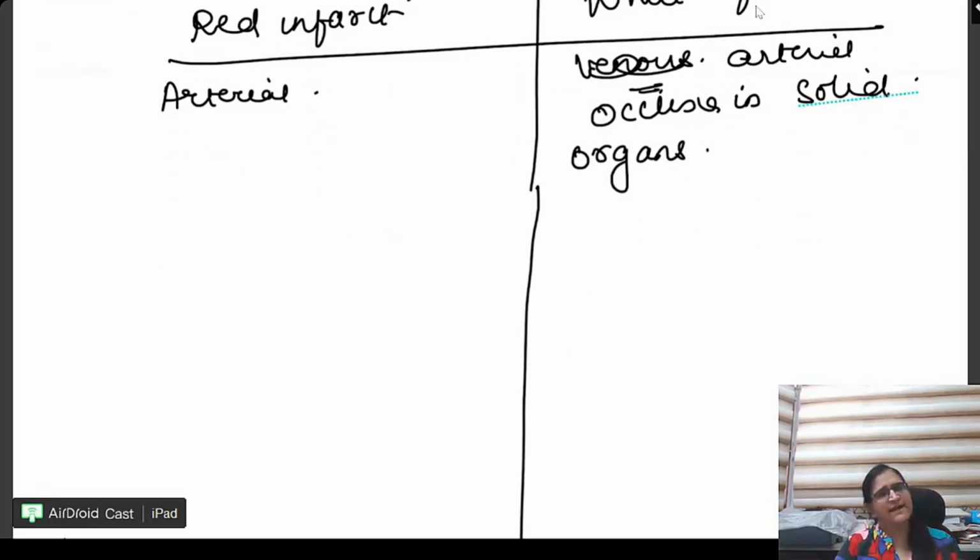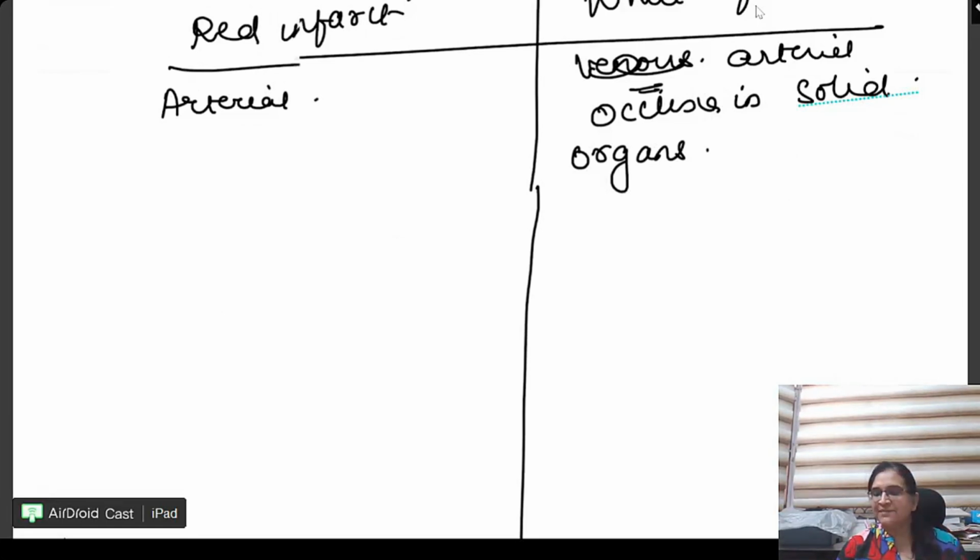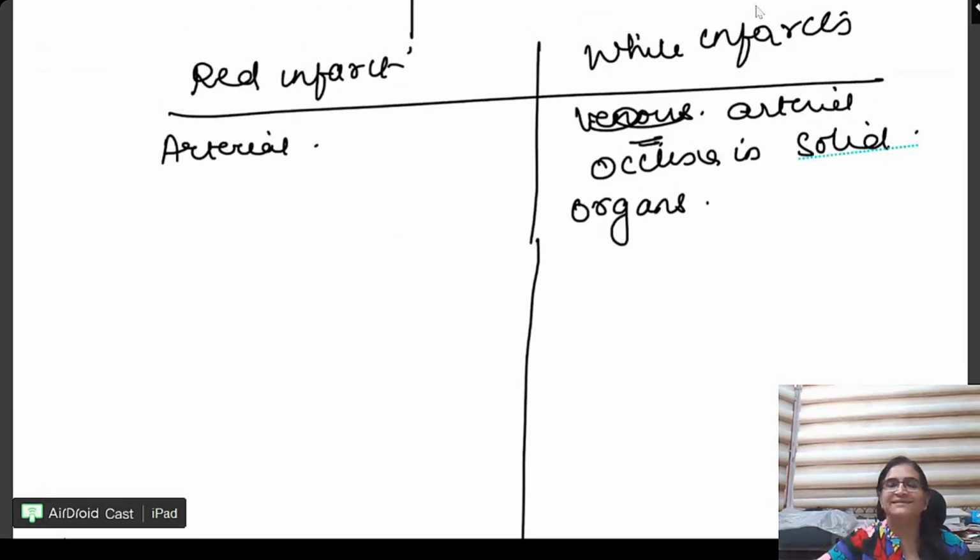Everybody knows the Virchow's triad. Should I teach it? बताते जाओ बेटा, जो जो आता है. We will save time, do more questions. If you don't know Virchow's triad, please tell me, I will explain it to you. So if anybody finds any problem in the basic concepts, then आप मुझे just एक message करो कि मैम ये नहीं आता है. Right now you message, I will explain it. Otherwise, we will save time on simplest of issues like Virchow's triad, where there is stasis, hypercoagulability, right? So ये नहीं explain करेंगे. But anywhere you are stuck, you please message.